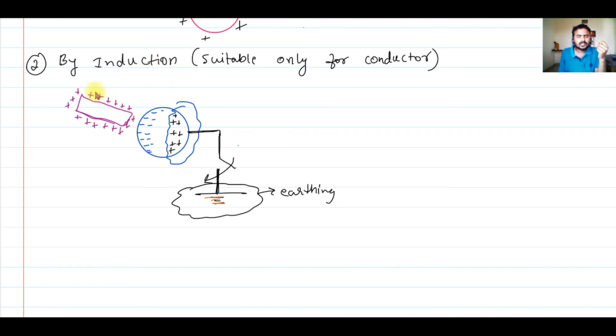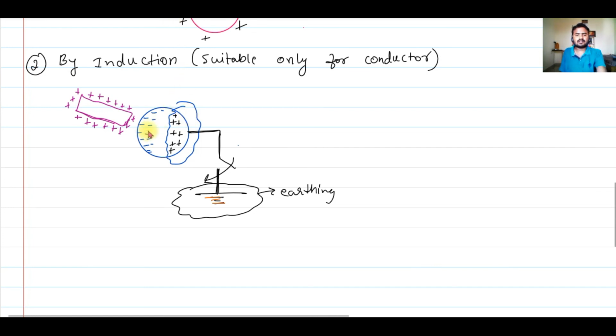Now remember, if you use a positively charged rod, then the sphere will get negatively charged. Suppose you had a negatively charged rod, then the sphere would have acquired a positive charge. At the end of this method of charging a body, if the rod had a positive charge, then the sphere would acquire a negative charge. If the rod had a negative charge, then the sphere will acquire a positive charge. Opposite charge. Remember that.